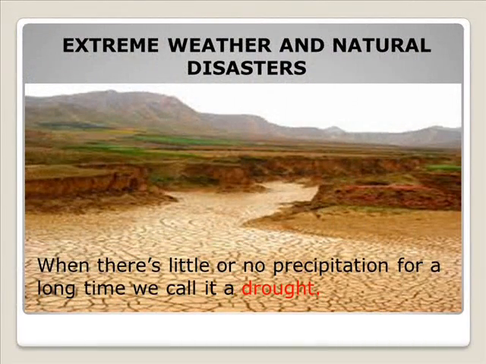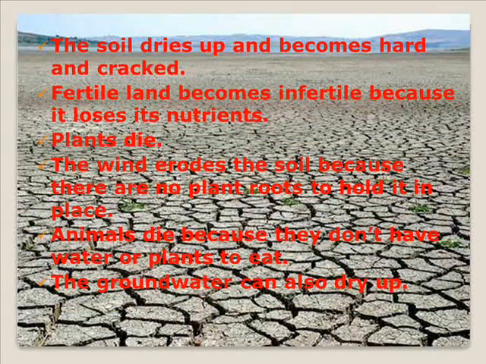Extreme weather and natural disasters: when there's little or no precipitation for a long time, we call it a drought. The soil dries up and becomes hard and cracked. Fertile land becomes infertile because it loses its nutrients. Plants die. The wind erodes the soil because there are no plant roots to hold it in place. Animals die because they don't have water or plants to eat. The groundwater can also dry up.